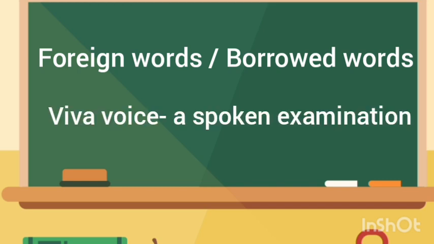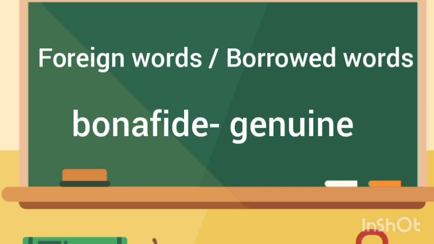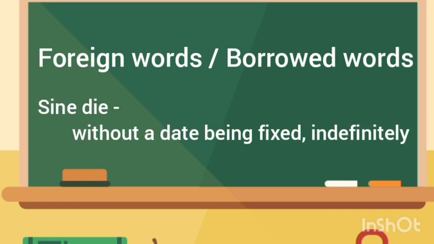Okay, so foreign words, something like viva voce. Viva voce means a spoken examination. And bona fide. Bona fide means genuine. Sine die means without a date being fixed, indefinitely.